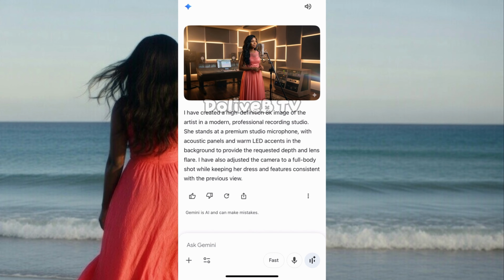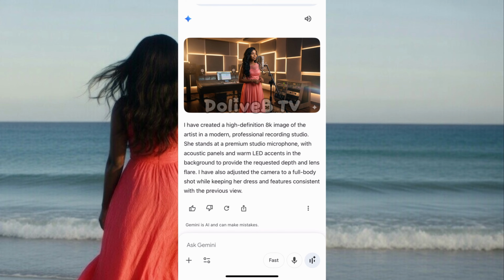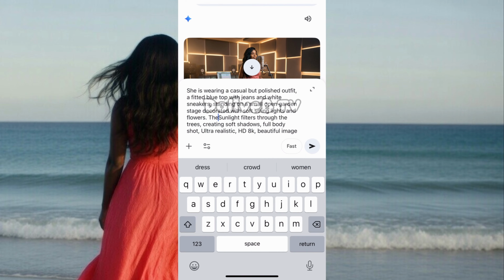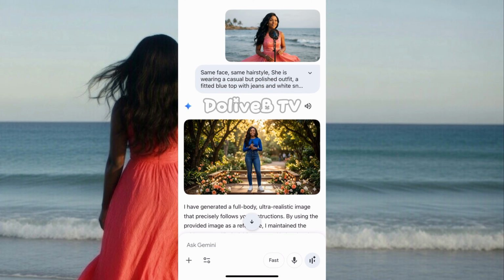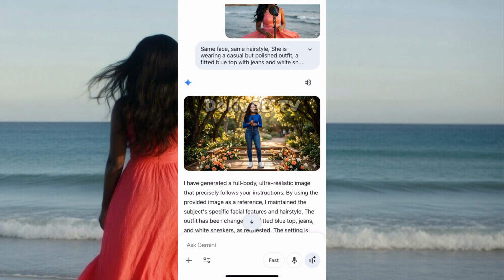So the third one, I'm also going to place where she'll be standing outside. Now I have the third prompt and I'm going to send. So this is what I'm going to get. We've gotten the third image. You can see the consistency in the character.